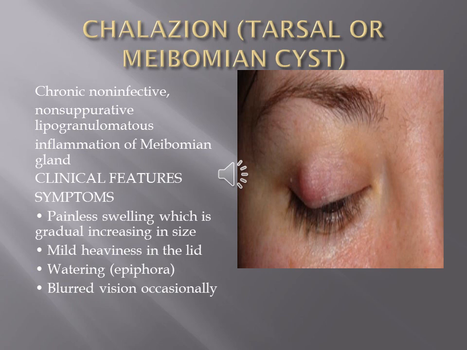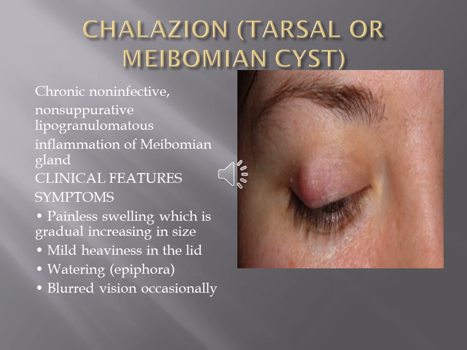Chalazion, or the tarsal meibomian cyst. This is a chronic non-suppurative inflammatory condition involving the meibomian gland, in which there will be a gradual progressive increase in the size of a painless swelling in the eyelid. It will have the following characteristic features.